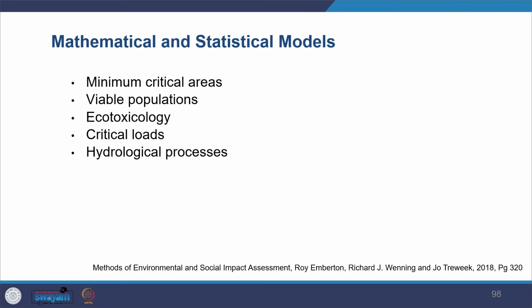After you work out the impact, you look at the impact magnitude and significance, how significant it is. It is said that GIS is very helpful if you have good data. It helps you integrate and assess how things can be done. You also find mathematical and statistical models, like minimal critical areas, viable populations, ecotoxicology, critical loads and hydrological processes. All these can be used. And from the manual I have taken the kind of judgment one needs to make to test the significance of the impact.